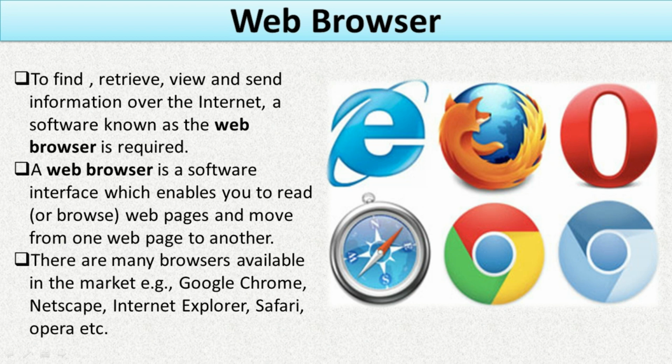So, suppose I want to access any web page or information from the internet, I need a software which helps me to read the information available on the internet. So simply, a web browser is a software tool which enables you to read the web pages on the internet.